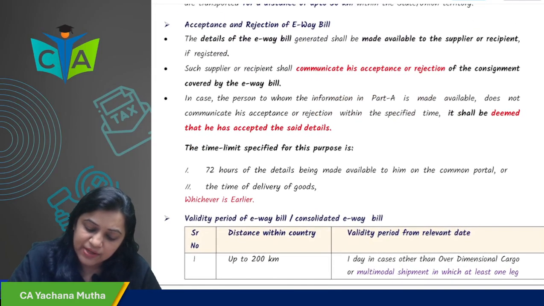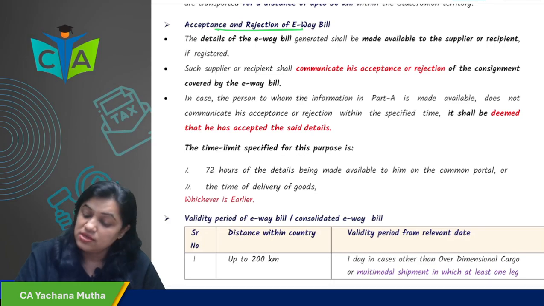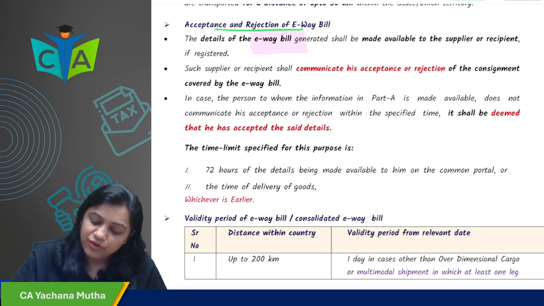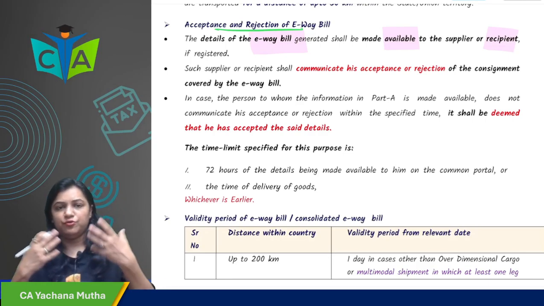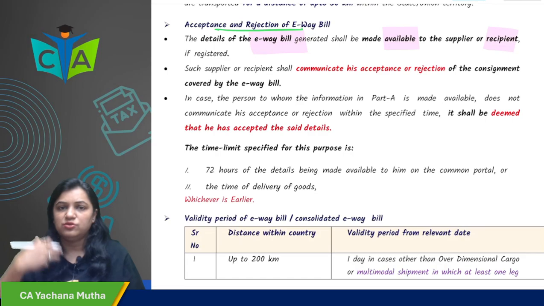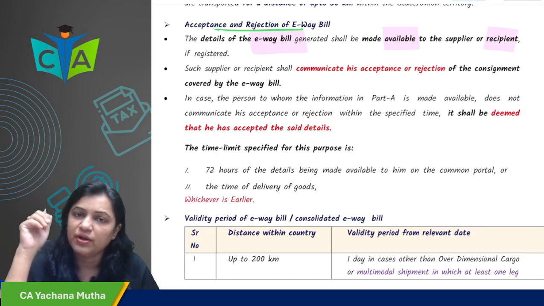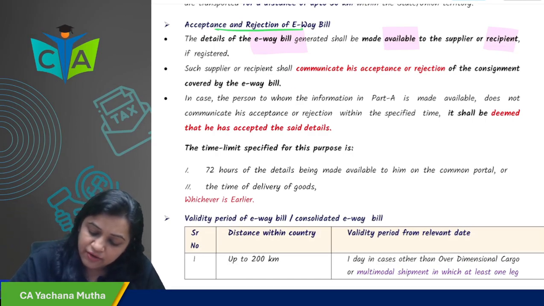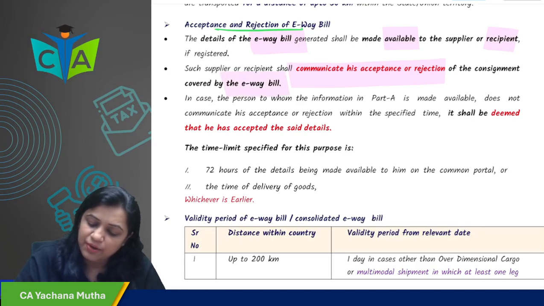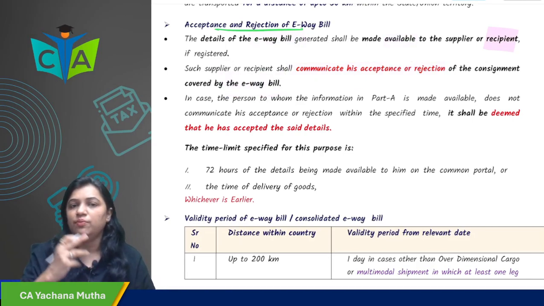Then acceptance and rejection of e-way bill. You remember this? Now the details of the e-way bill are made available to the supplier or recipient, if registered. For example, I have made the e-way bill as the supplier, so the details will be available to the recipient. The other party will receive the details. The supplier or recipient will communicate his acceptance or rejection of the consignment covered by the e-way bill. The other party has to either accept or reject.